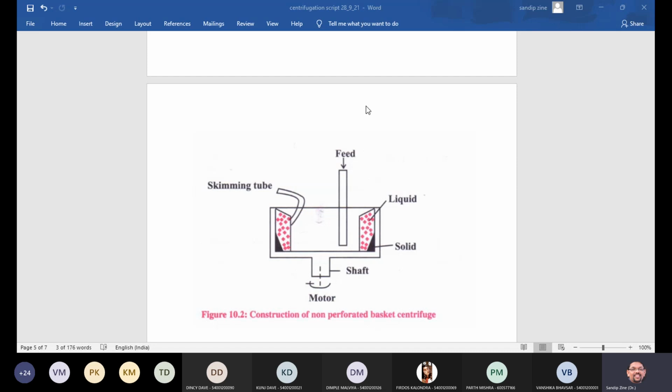And in disadvantages, on prolonged operation the centrifugal force puts greater strain on the basket, which causes wear and tear of the equipment. Then on prolonged operation, the solid gets converted into a hard cake, which is difficult to remove, and it is a batch operation again. So these are the disadvantages of the non-perforated basket centrifuge. Is that clear, students? Any doubt over here?